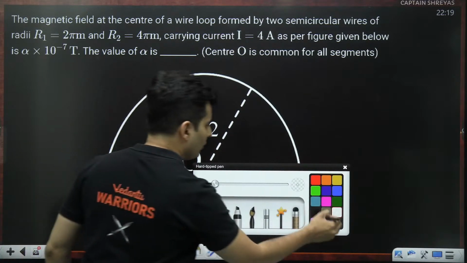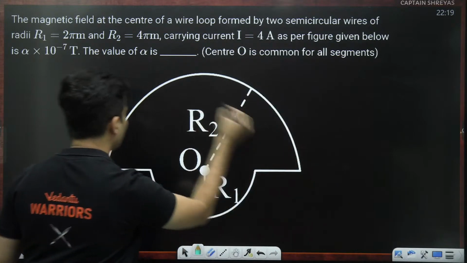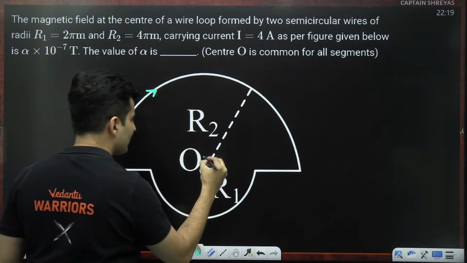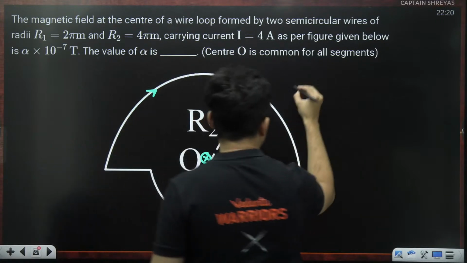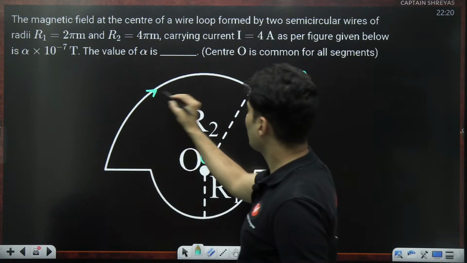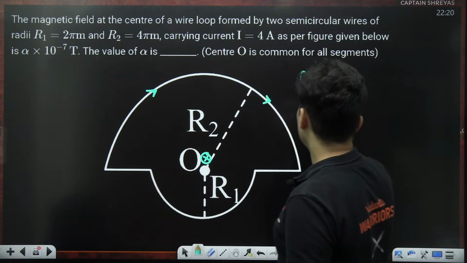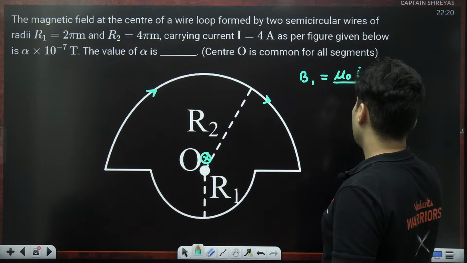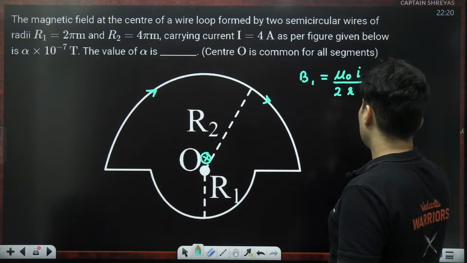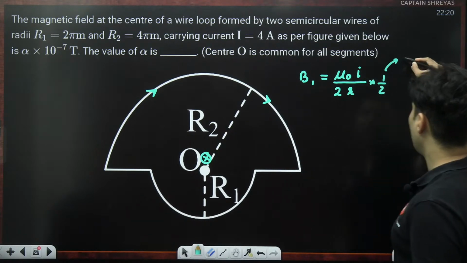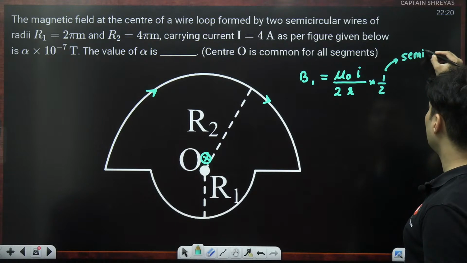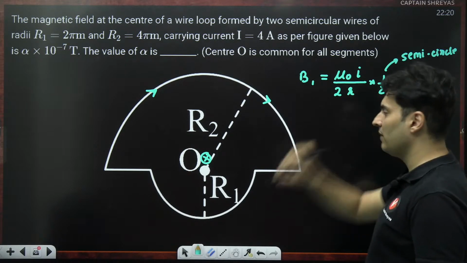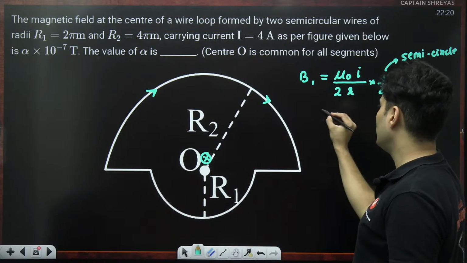Well, if you talk about this semicircular loop, current is going like this, field will be inside, and the magnetic field due to this particular wire, let's say I call it B1, is mu naught current by 2R but multiplied by half. Why has this half come? Because it is not a complete loop, it's a semi-circle. So the contribution will be exactly half of a circle. That's why that 2 has come.